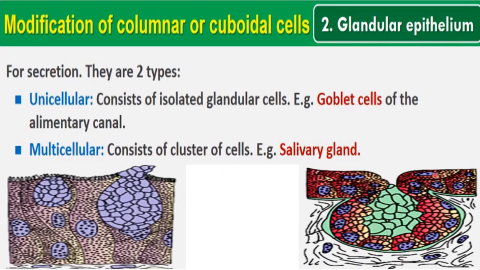So here you can see this is a complete cluster of cells, all these different cells you can see here, okay, and this complete cluster of cells is formed like this to form a structure to secrete something, like saliva, because this is a salivary gland. So this complete gland is formed by a cluster of cells, and such a gland is called a multicellular gland because it is made up of a cluster of cells.